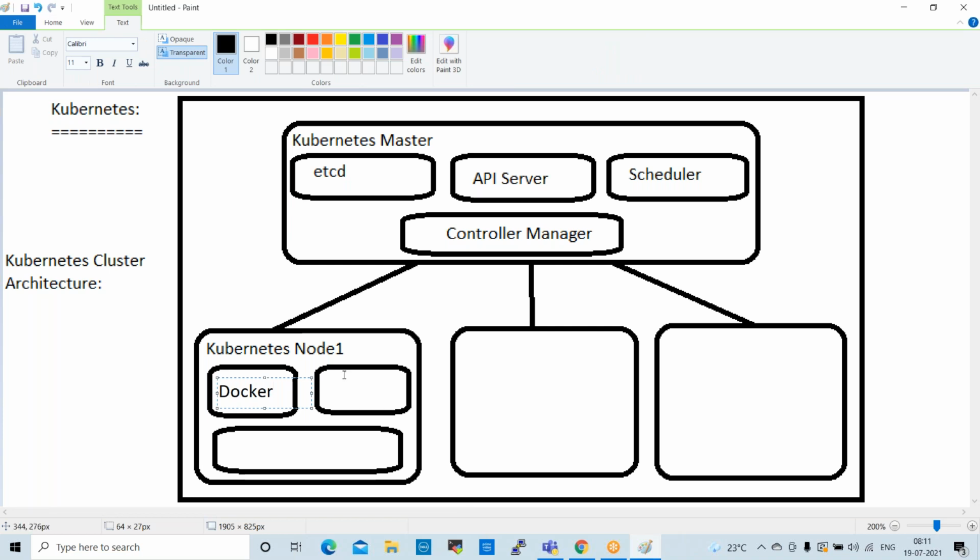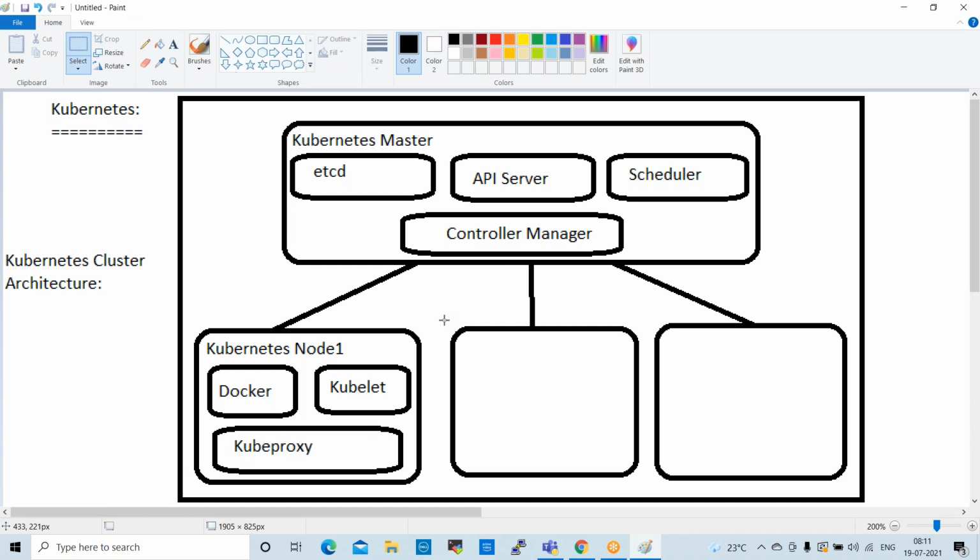This is Docker and Kubelet. The second component is Kubelet. The third component is kube-proxy. So these are the components. Every node will have these 3 components. Okay.